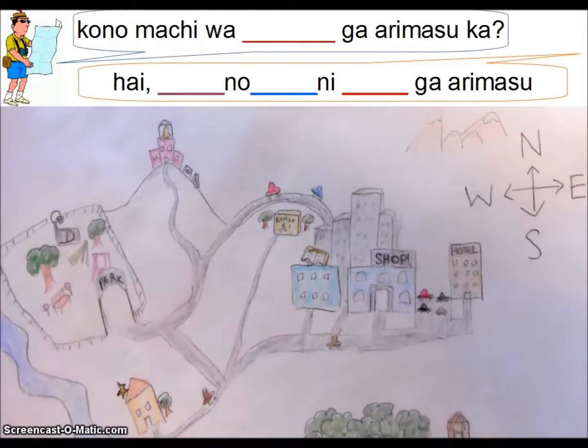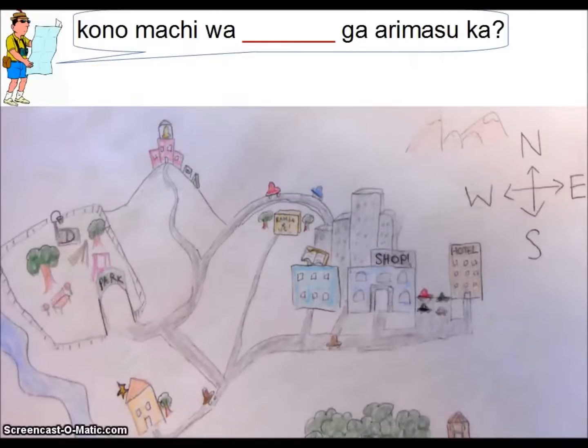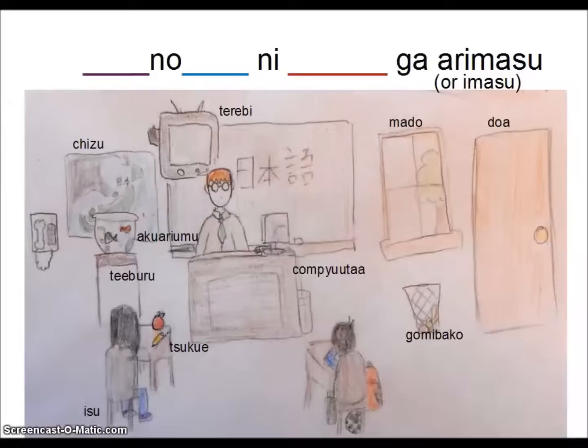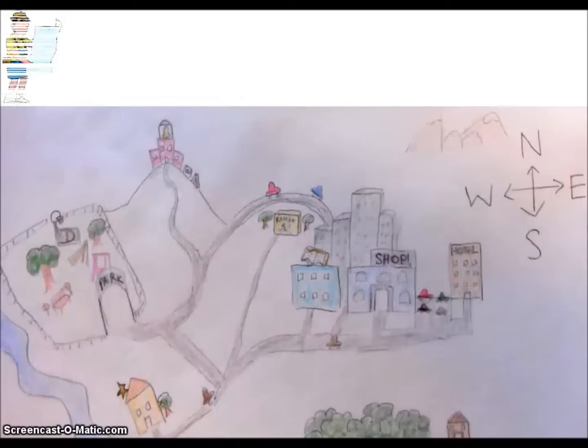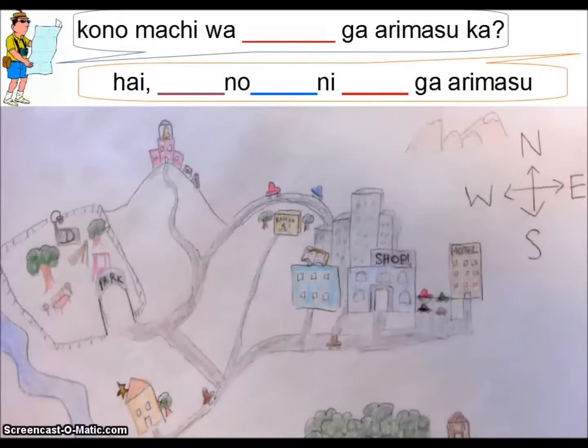So as you can see, this is color-coded, the same as before. I'll go back. So before, we had the object we were looking for in the red blank. In the blue blank, we had our postpositions, and in our purple blank, we had the other object it was in comparison to. So that's what we're doing here too. So in the red blank, this person's going to be asking, and it's the same in your answer, and the first part is the location. So let's label these places.